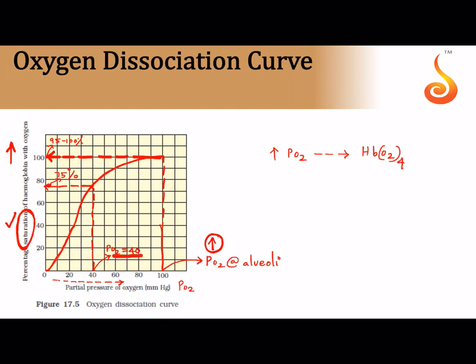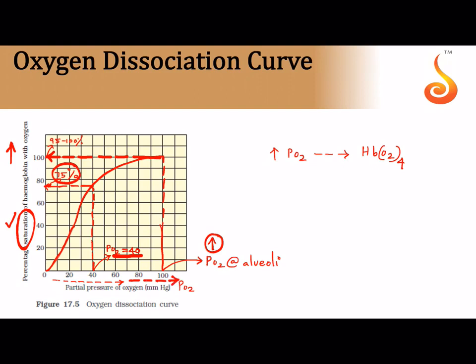If there is less partial pressure of oxygen, hemoglobin and oxygen become enemies, so they dissociate from each other. If they dissociate, what will happen to the saturation? The saturation will obviously come down. So this is what you can understand, that as you increase the partial pressure, that is, if you take the